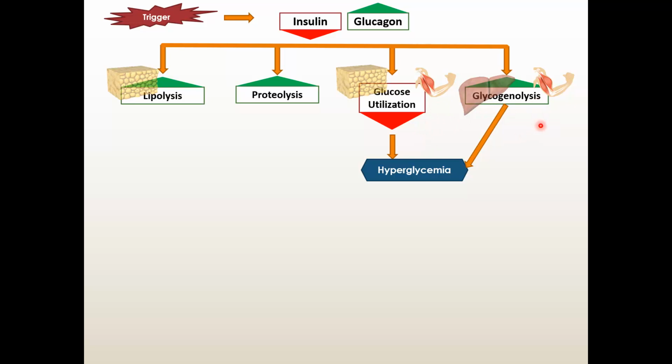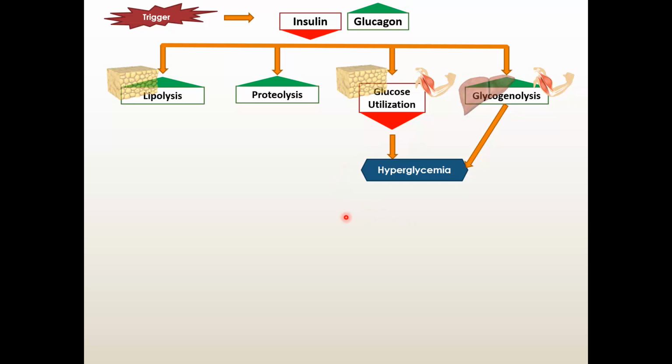Along with it, body thinks that I do not have glucose because my cell is not getting the glucose, so I need to produce more glucose. So that is why glucagon is increased, and this glucagon at very low level of insulin will promote glycogenolysis, and that will cause hyperglycemia.